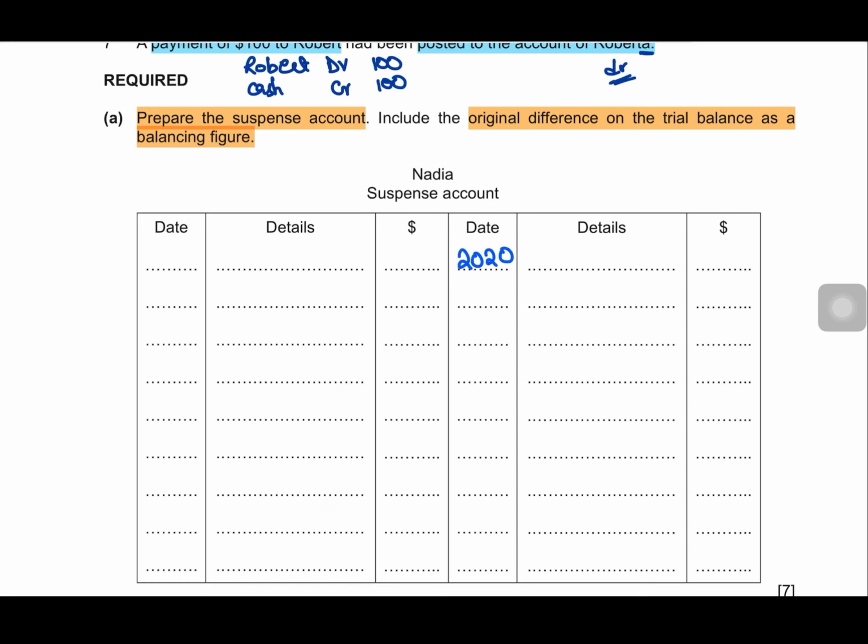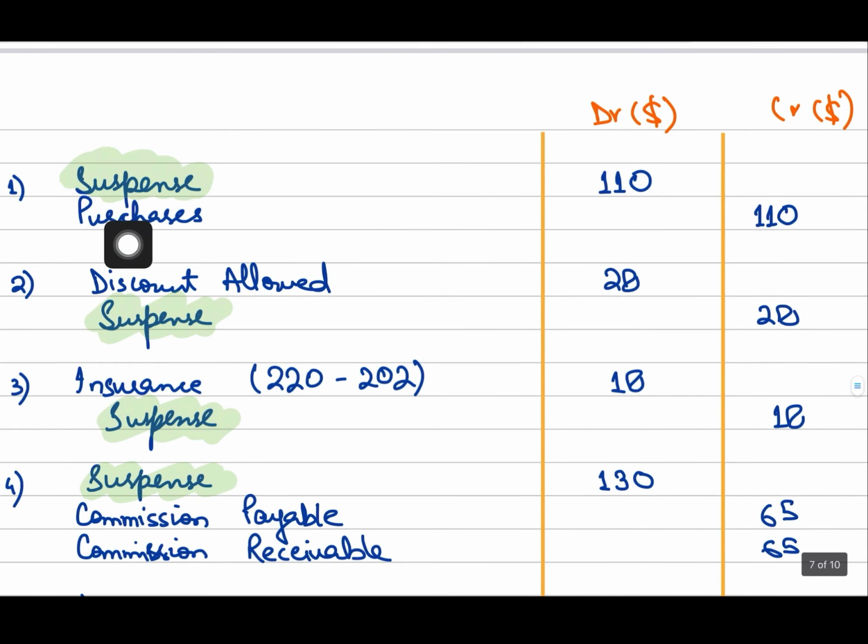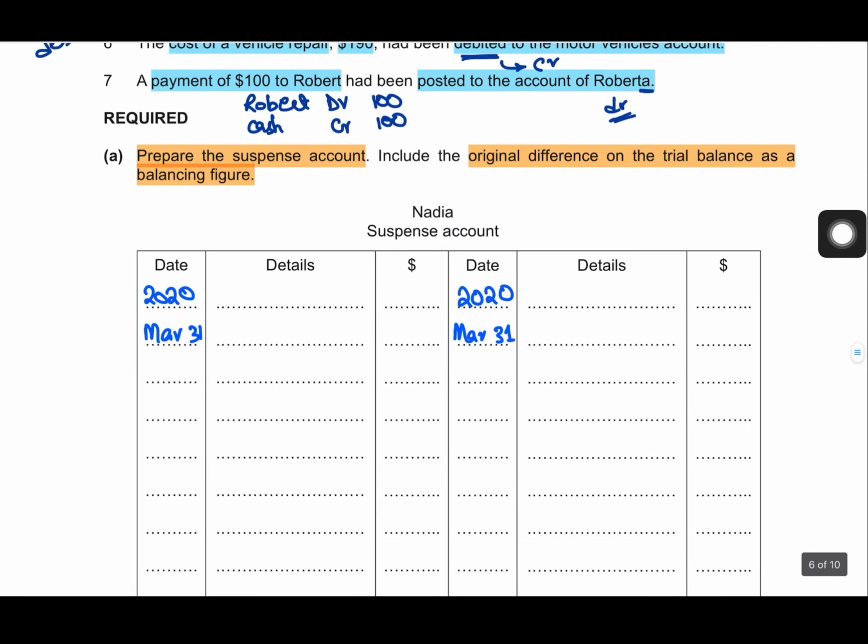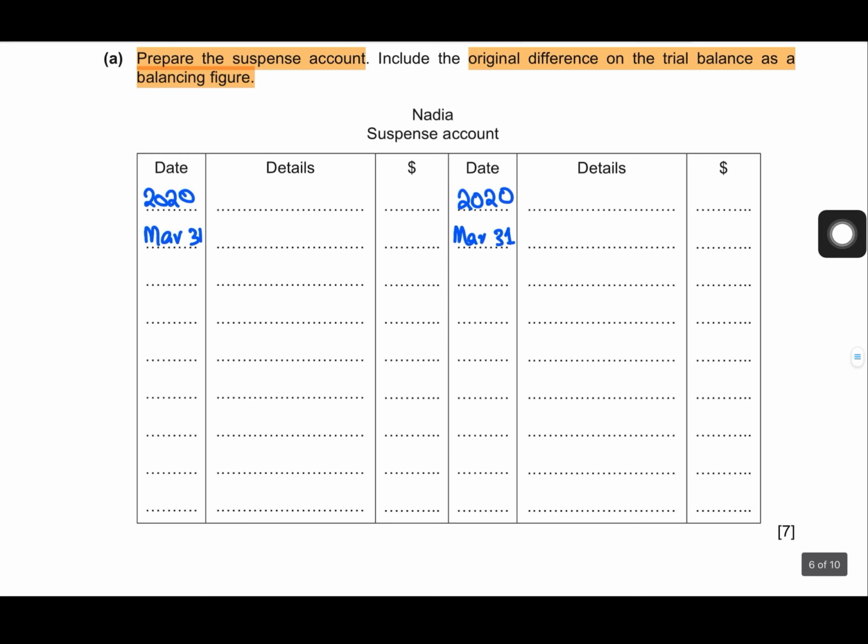So the year end is 2020 and the date is March 31st, right? The first error is being corrected through debiting the suspense account and crediting purchases. So suspense will be debited with the name of purchases, 110, right? So purchases, suspense debit 110.